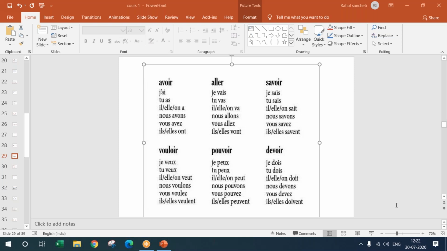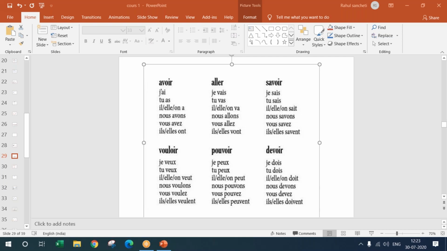So if I say there is a rule that applies to all the oir ending verbs, I'm not wrong, because savoir, vouloir, pouvoir, devoir, all the words are ending with oir. So pouvoir is to be able to, or to can do.